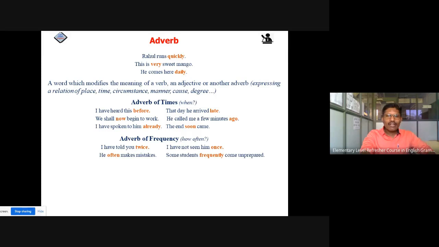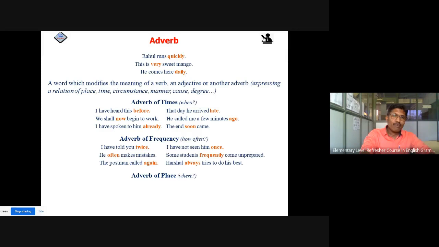Some students frequently come unprepared. The postman called again. Harshal always tries to do his best. So twice, once, often, frequently, again, always are adverbs which denote the frequency of that action. Hence, these are adverbs of frequency.